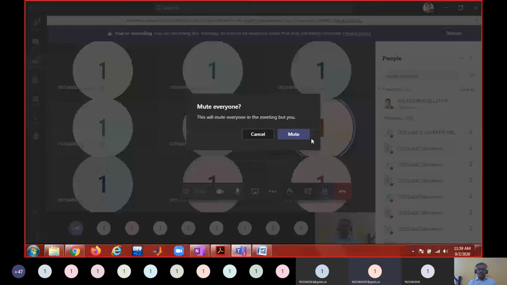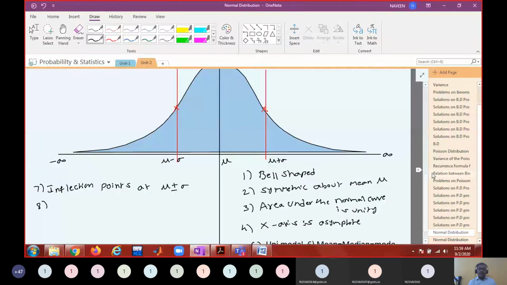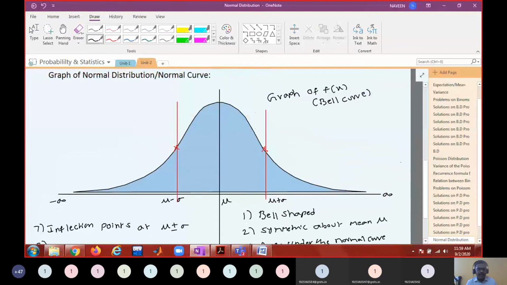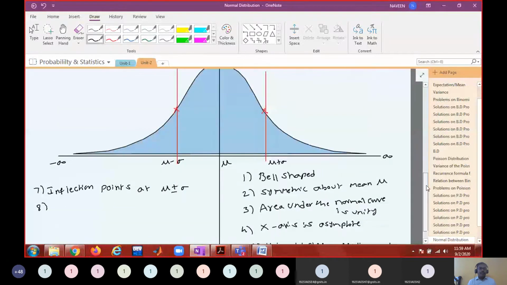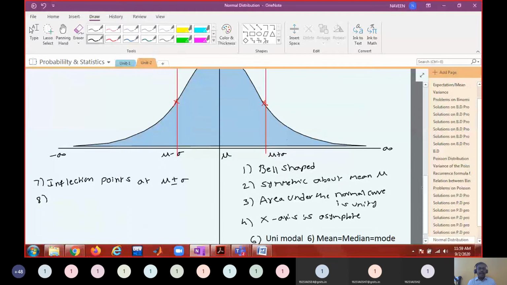Okay. So inflection points are at mu plus sigma and mu minus sigma. Anything else you can extract from this? Okay. So these are some of the important properties of this normal curve.